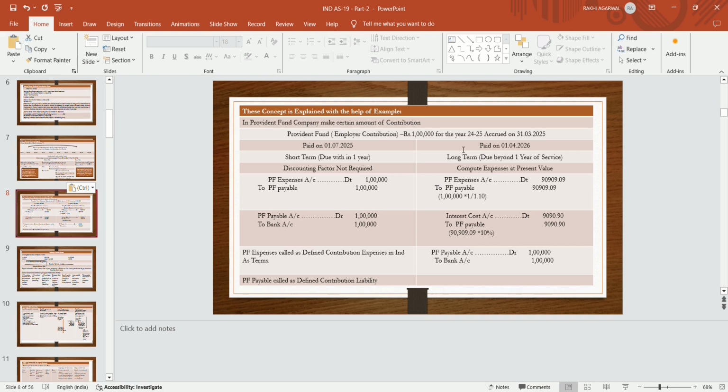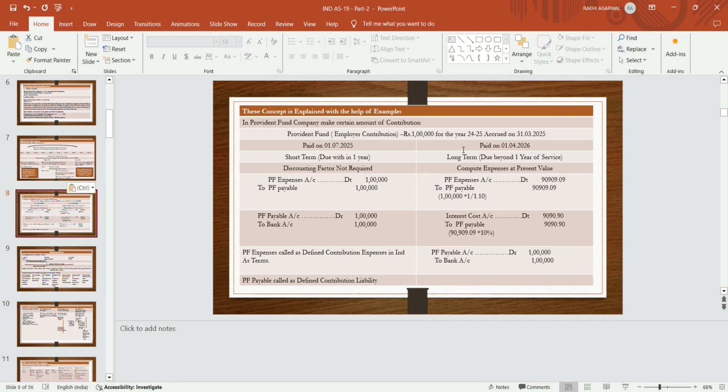Employer's contribution: if he contributes 1 lakh for the year 24-25, which is accrued on 31st March 2025, and the entity contributes to the employees' account 1 lakh rupees.